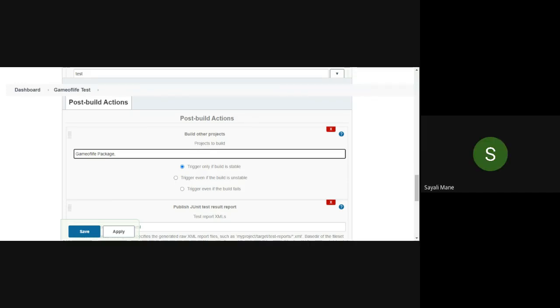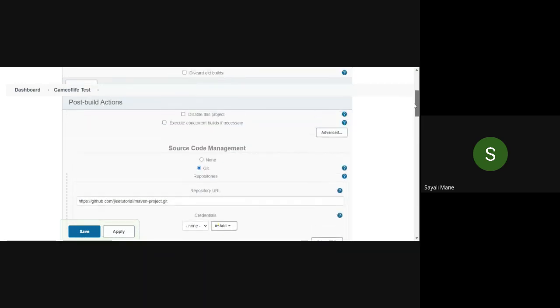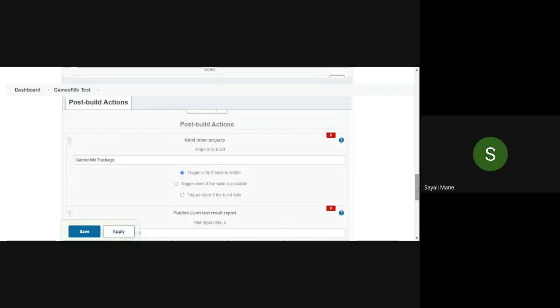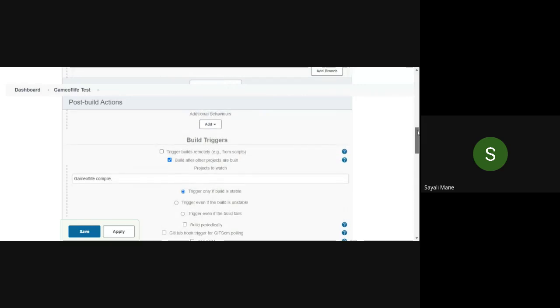Wait, see, we are in the second phase, okay? That is the test phase. Here in the build trigger, which project was before test? You have to enter that name, okay? And then you have to click on build after other projects are built.